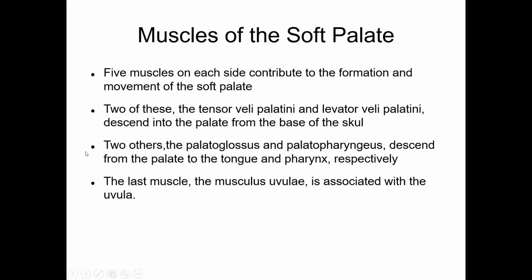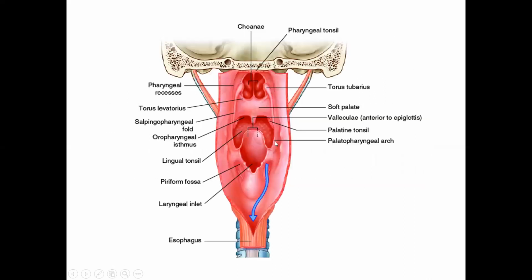All the five muscles of the palate are supplied by the cranial accessory through vagus, except tensor veli palatini. Tensor veli palatini, being a muscle of the first arch, is supplied by the mandibular nerve, the nerve to medial pterygoid.